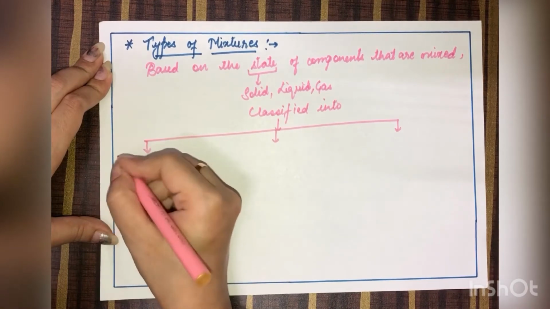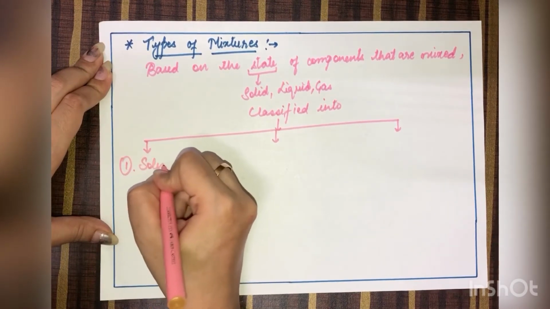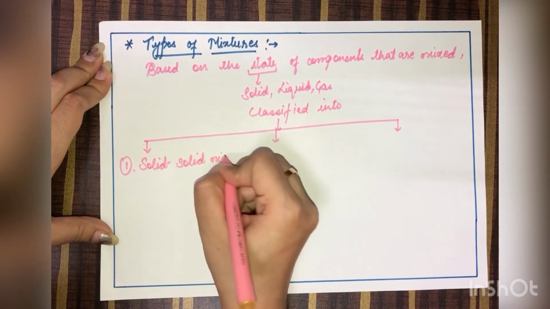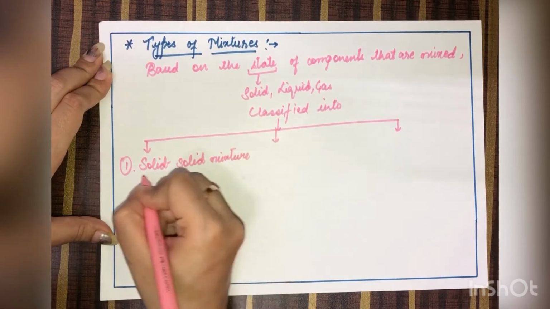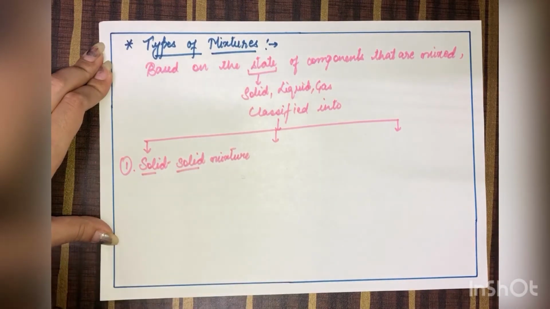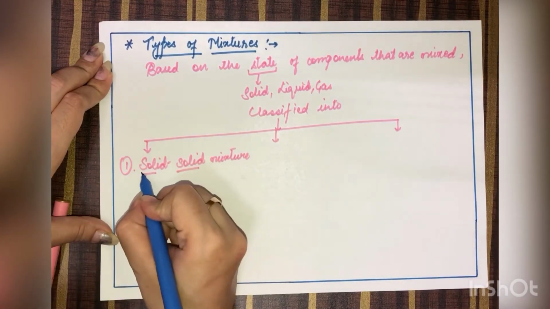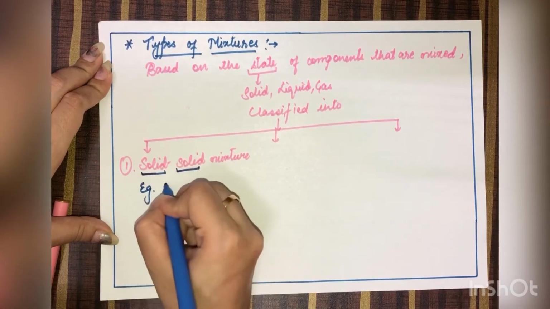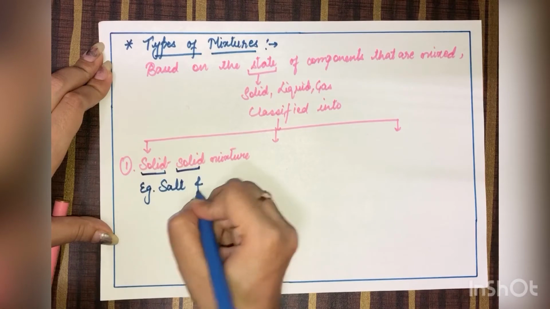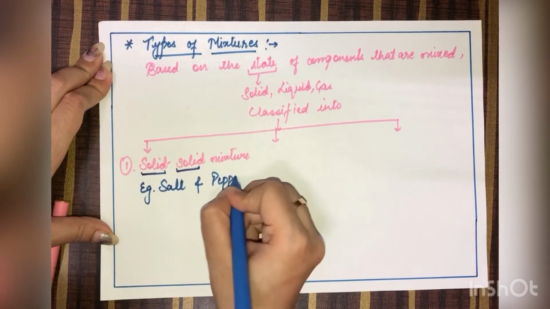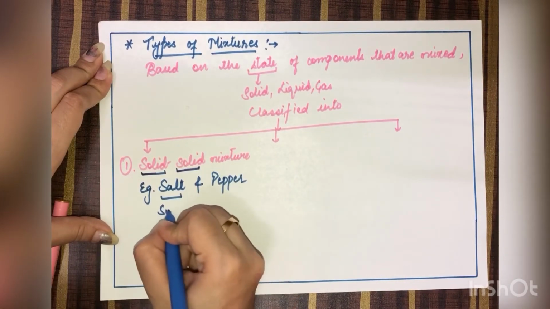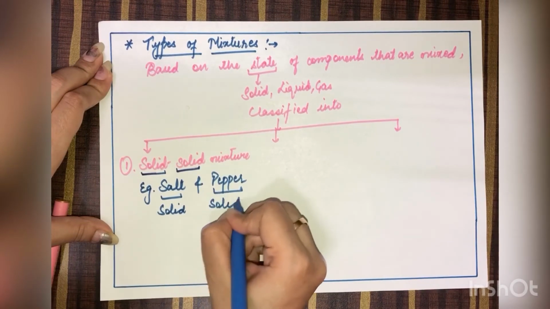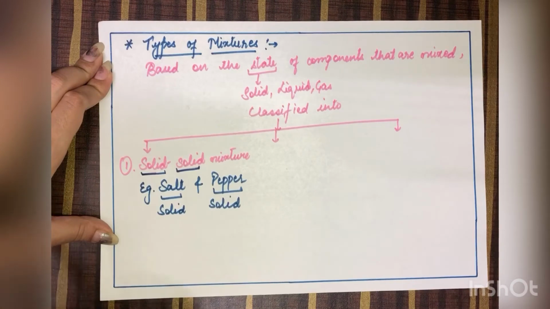Moving on to the first one, solid mixture. Now understand the term solid, it means in this both the components will be in solid form. Example, salt and pepper. Now if I talk about salt, it is a solid. If I talk about pepper, it is a solid.